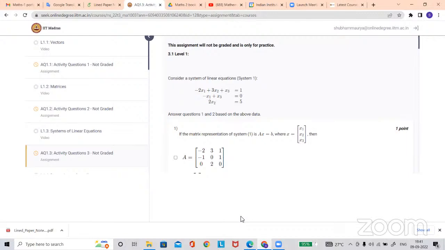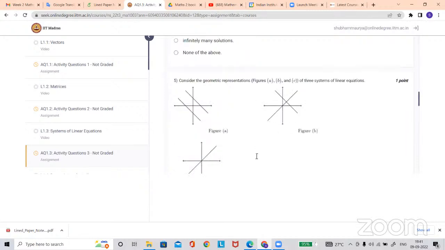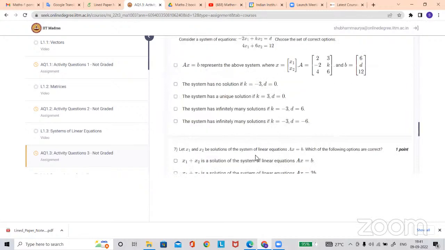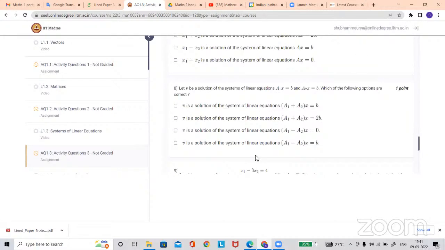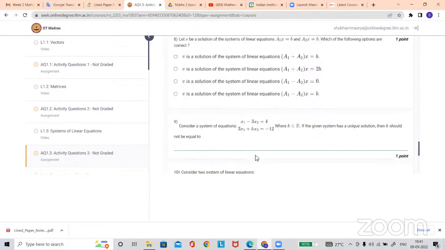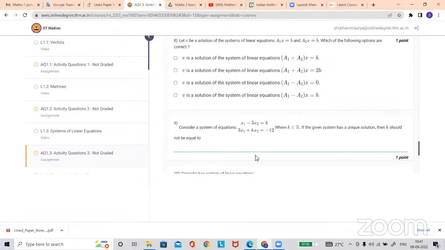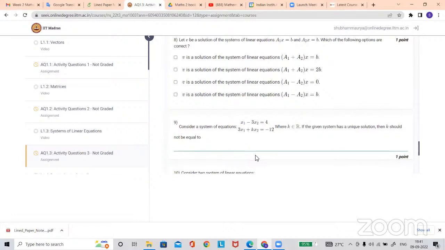Yes, Ravikant, which question number? Question number 9. Okay. Consider the system of linear equations where k is a real number. If the given system has a unique solution, then k should not be equal to what.